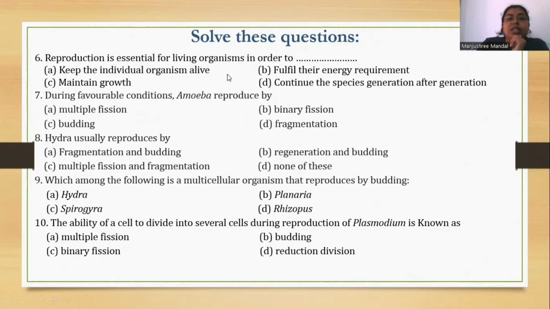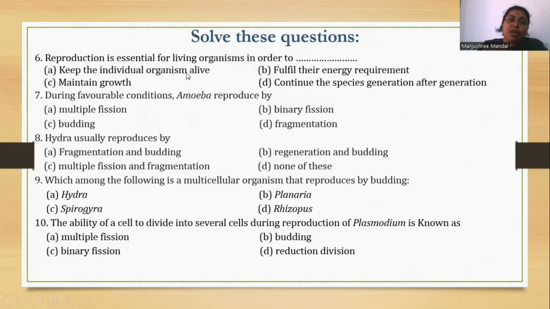Reproduction is essential for living organisms in order to keep the individual organism alive, fulfill their energy requirement, maintain growth, and continue the species generation after generation.